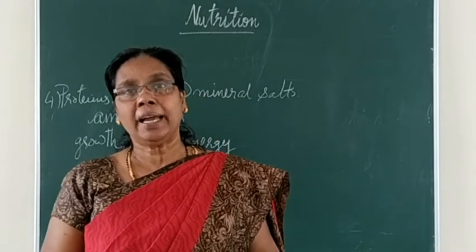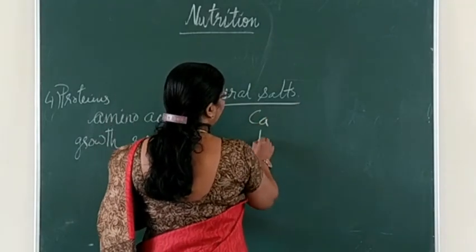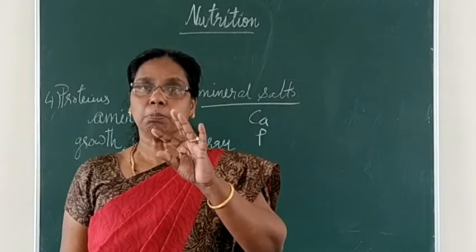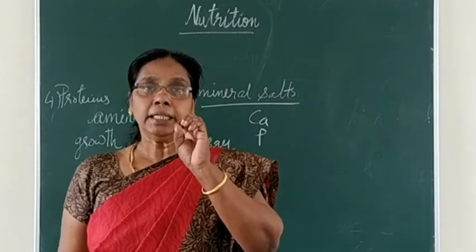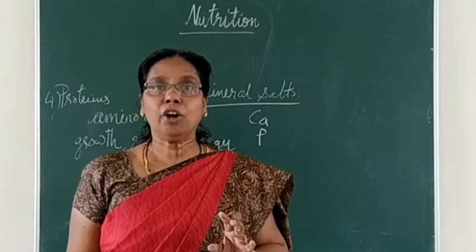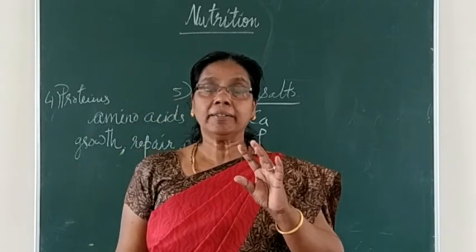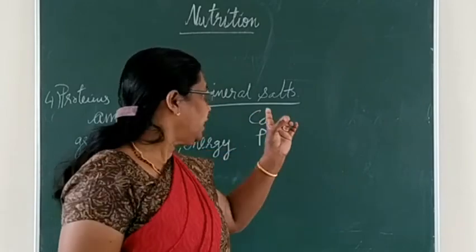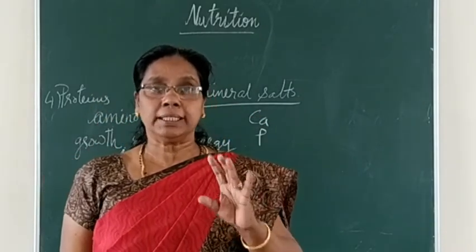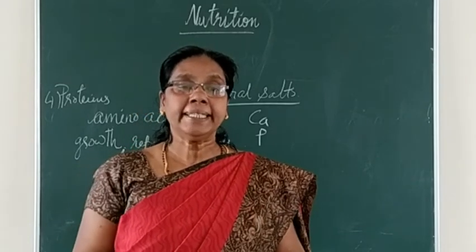Now about calcium and phosphorus. Calcium, that is Ca, and phosphorus, P. This calcium and phosphorus both together are very essential for the proper strengthening of our bones as well as teeth. So the main function of calcium and phosphorus is to give strength to these parts, to bones as well as to teeth.